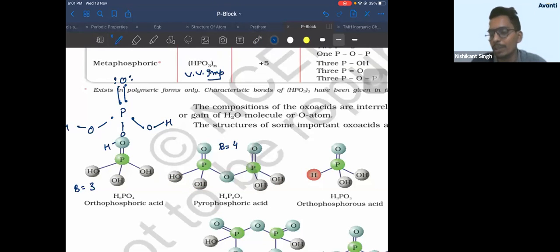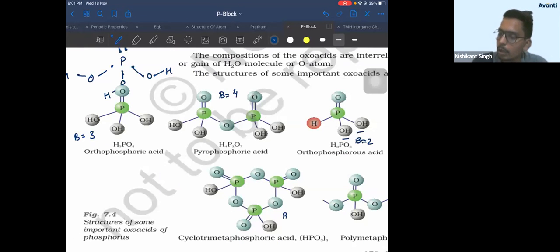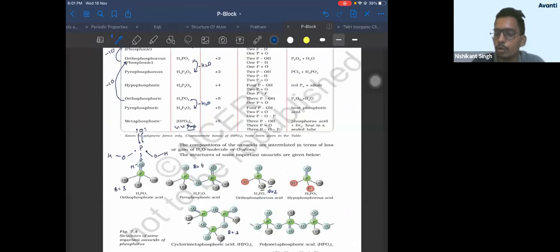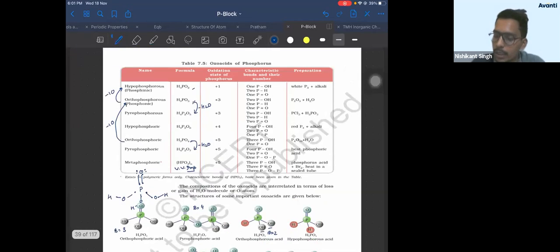So to know the basicity, you should know the structure. Okay? 1, 2. Basicity is 2. Okay? Here the basicity will be what? 1, 2, 3. 3. Okay? So you should know the basicity of each oxo acid.